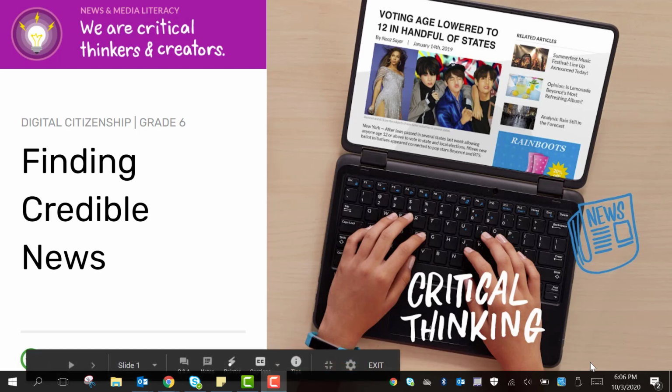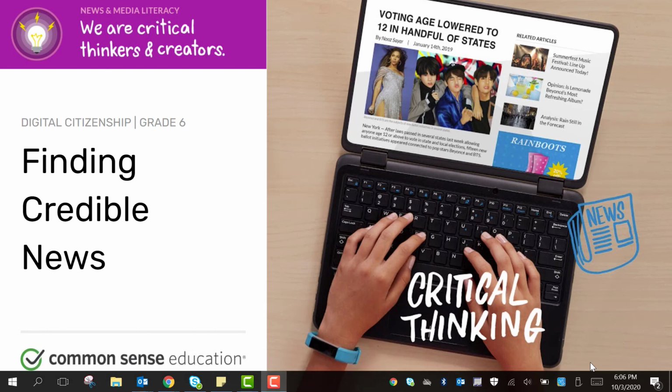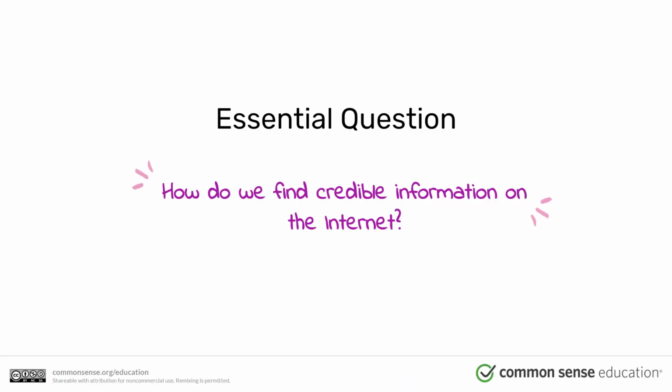Hello, Landrum Lions. Today we're going to be learning about finding credible news. Our essential question is, how do we find credible information on the internet?